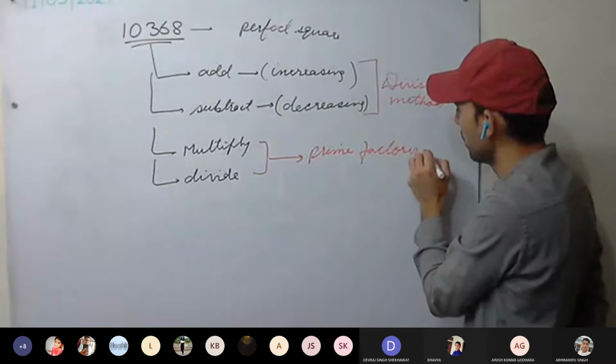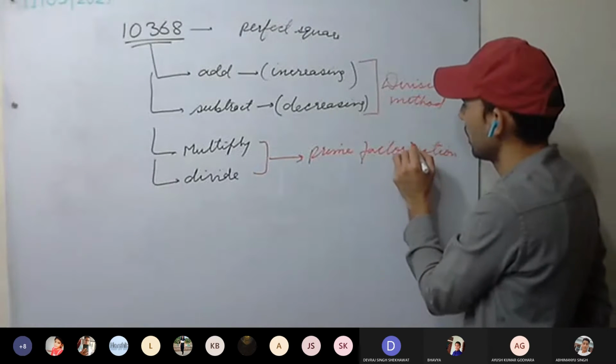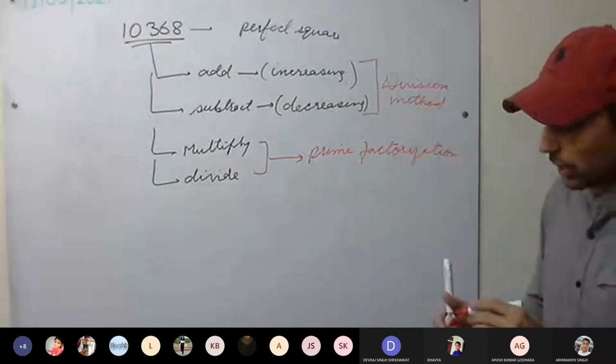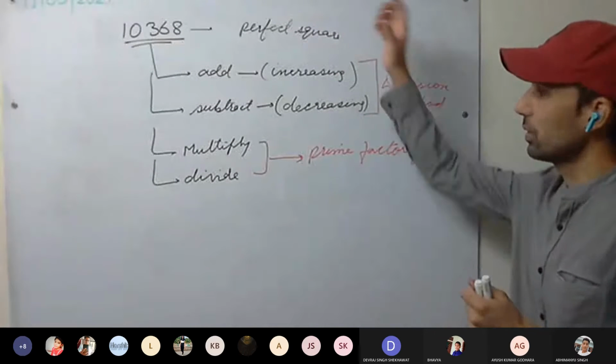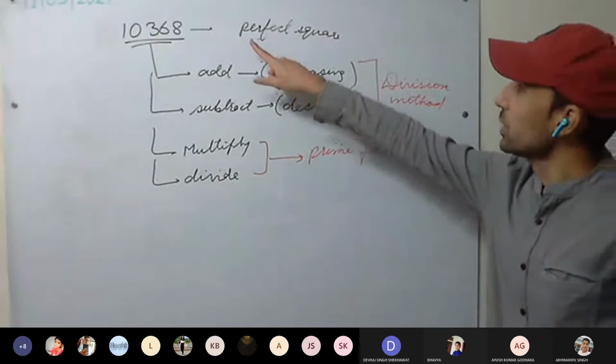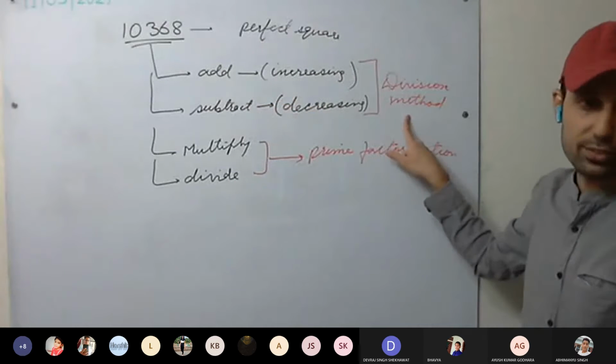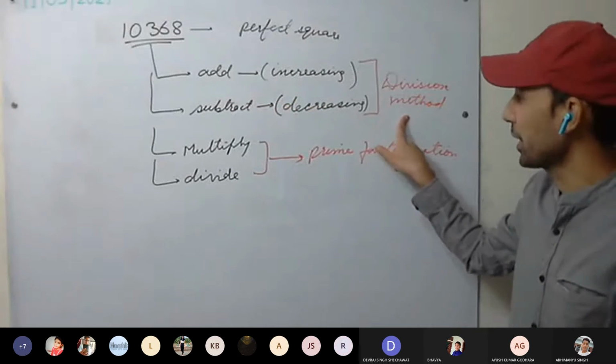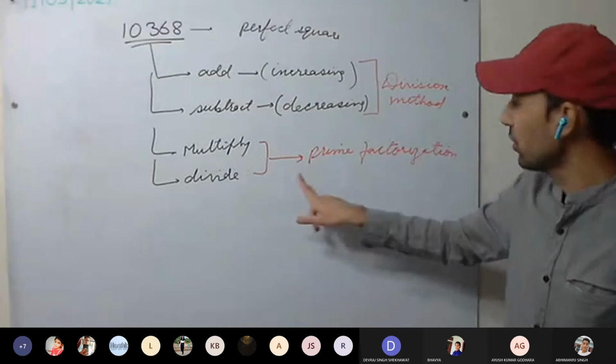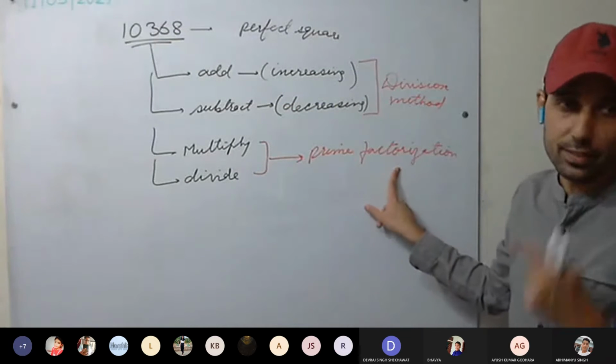Understood now? This question is important as well, and lengthy.